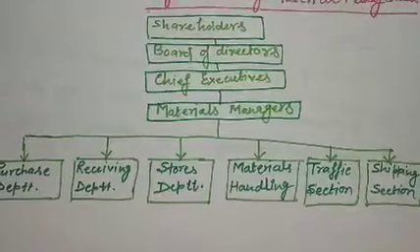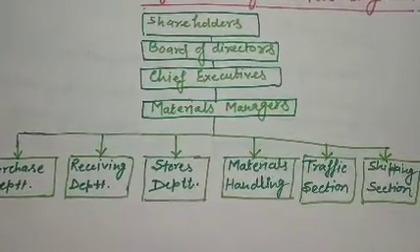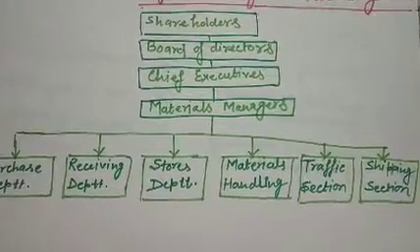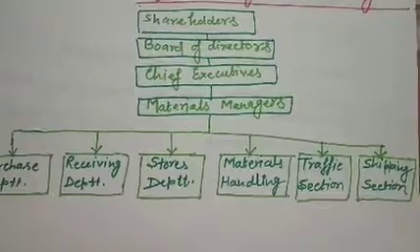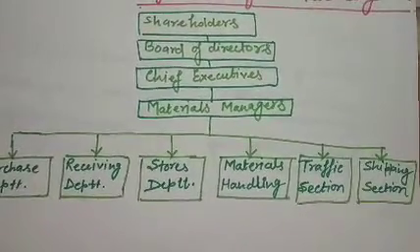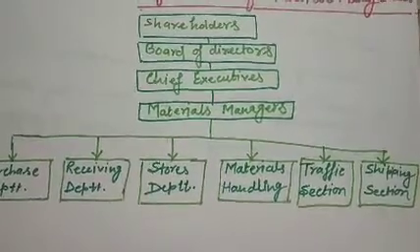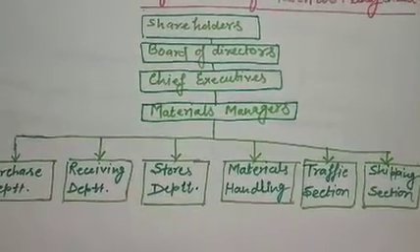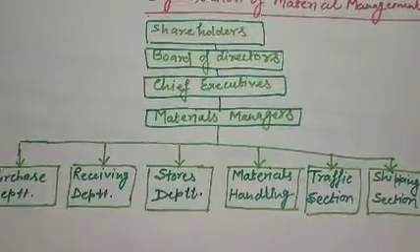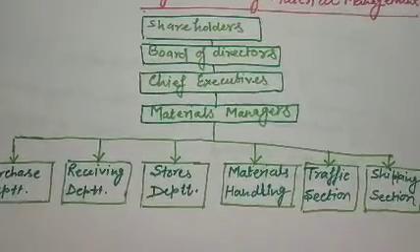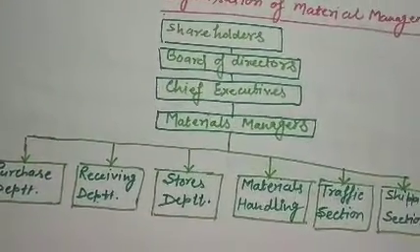Now the second one: material management as an operating function. In these industries, material managers are basically subordinate to the works manager. They don't directly report to the chief executive as in this case.